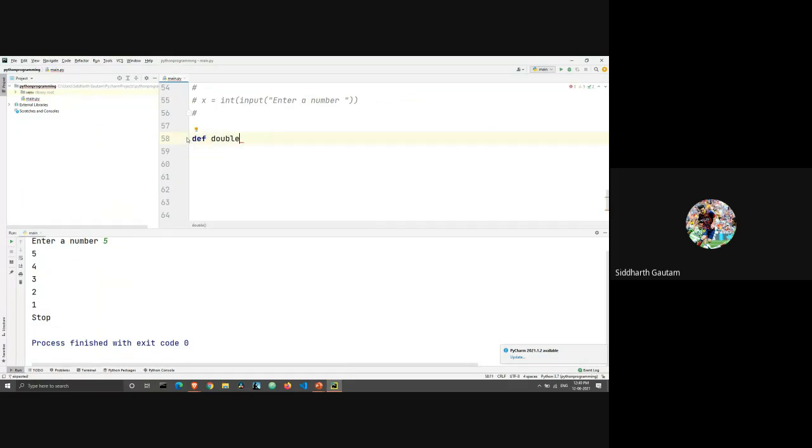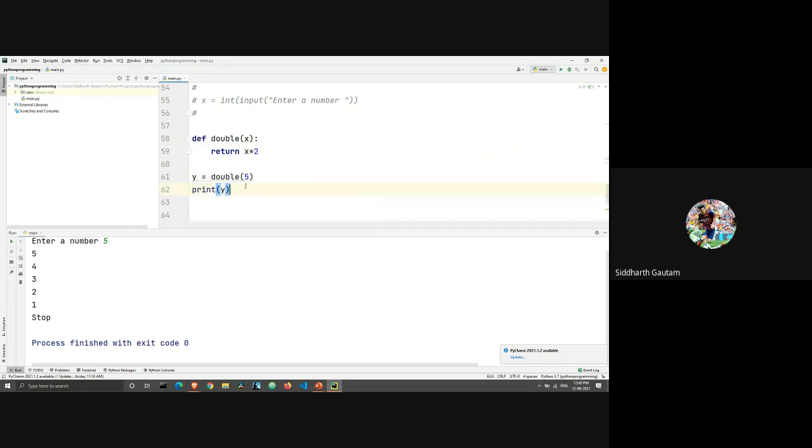Let's say I have a function called double, and inside the brackets I enter a number x, and it returns x multiplied by 2. Let me call that function: y is equal to double of 5, and I'm going to print y.